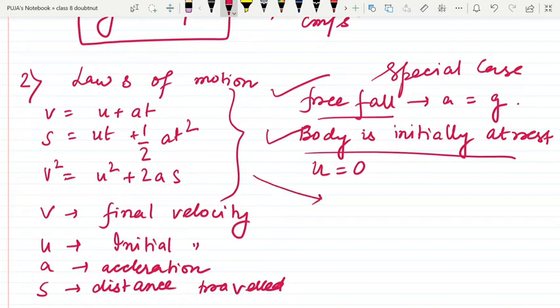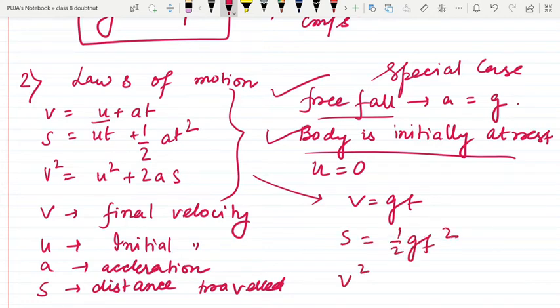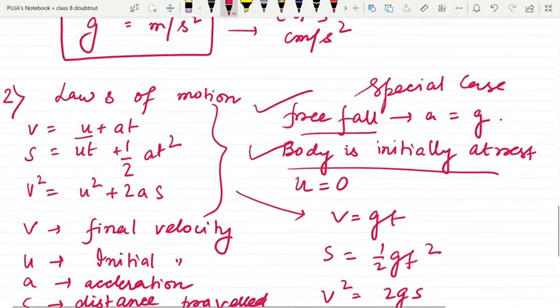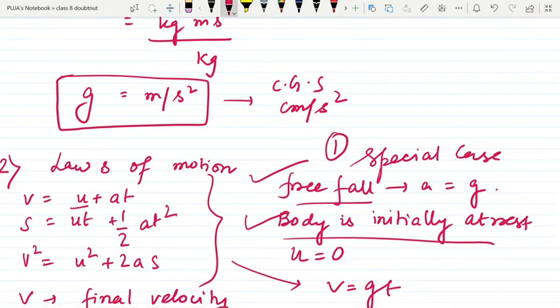Then the equations of motion will be: v is equal to gt, since u is 0. S is half gt square, and v square is equal to 2gs. Okay, now another case. This was special case number 1.